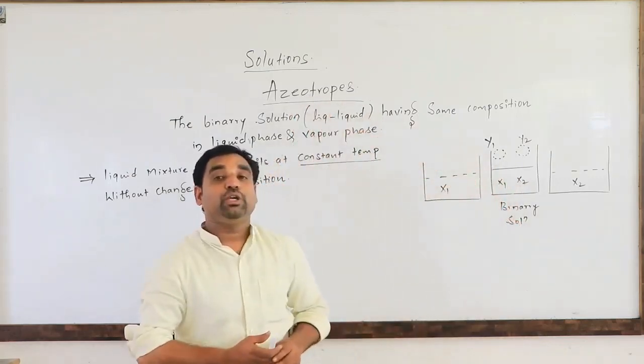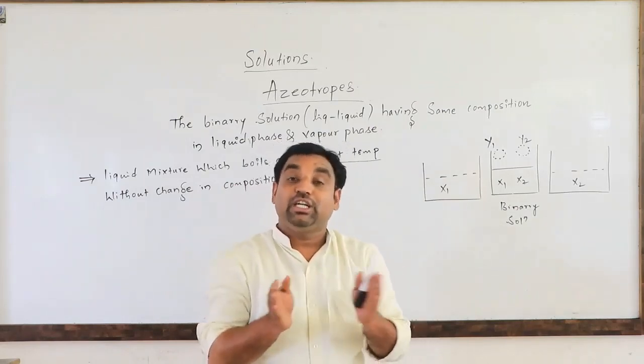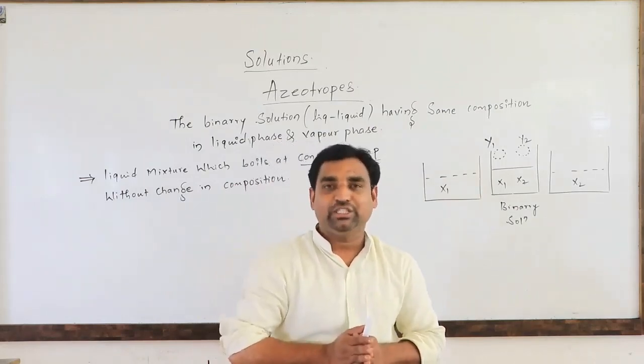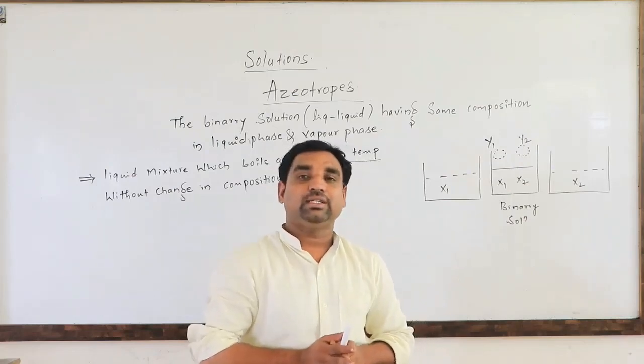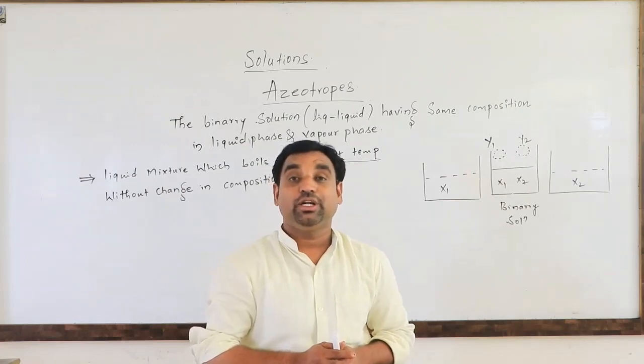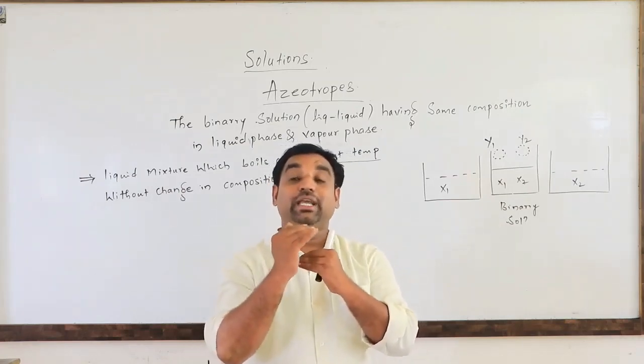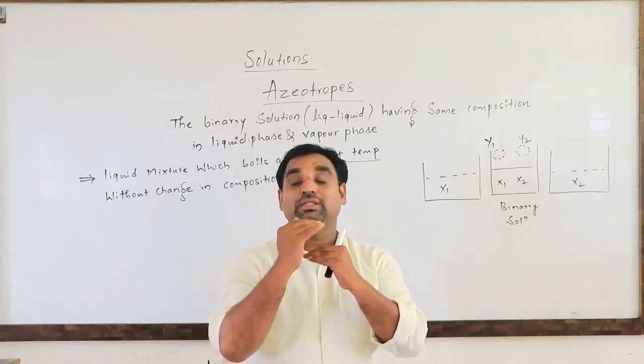Here the azeotropic mixture or the azeotropes cannot be separated by fractional distillation. So what is the meaning of fractional distillation? As we already discussed in the earlier class, first PU, fractional distillation is used to separate two liquids having nearly the same boiling point.